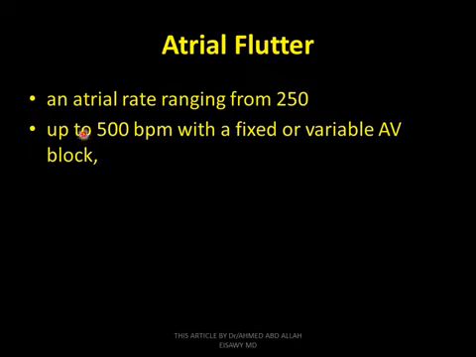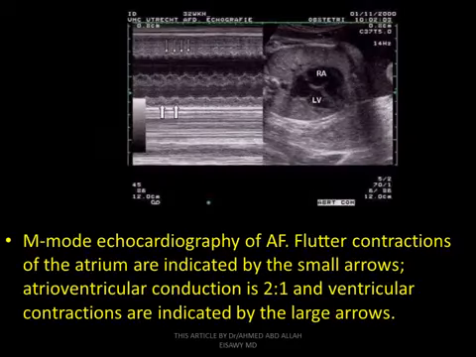Atrial flutter: atrial rate ranging from 250 up to 500 beats per minute with a fixed or variable AV block. Again, another type of dysrhythmia. M mode echo of atrial flutter. Flutter contraction of the atrium is indicated by a small arrow, as we see. Multiple atrial contractions, with 2 to 1 AV conduction: every 2 atrial contractions are conducted 1 to the ventricle, and the ventricular contraction is indicated by a large arrow.